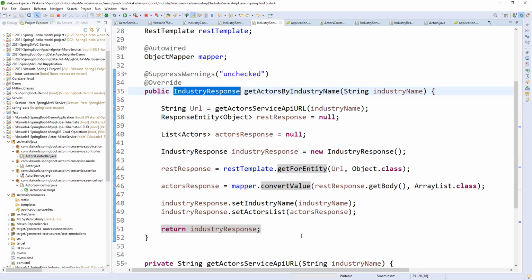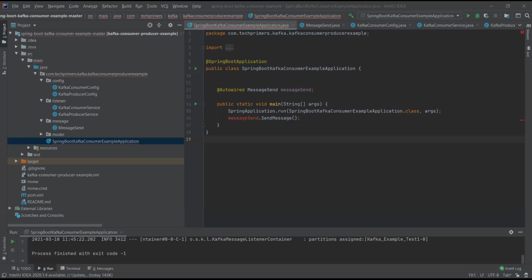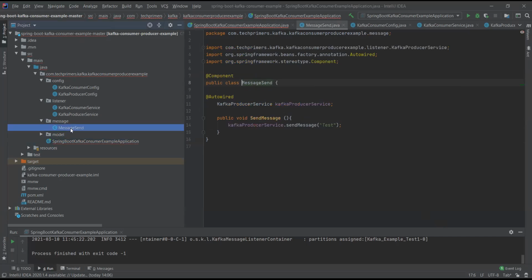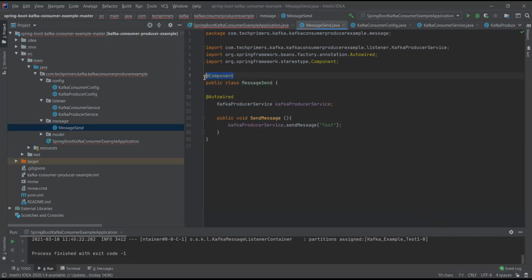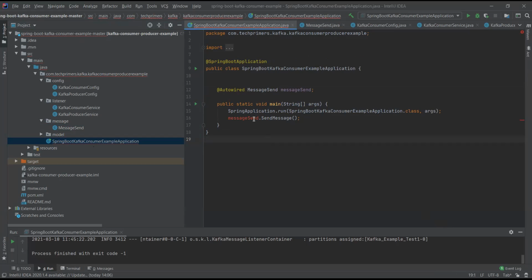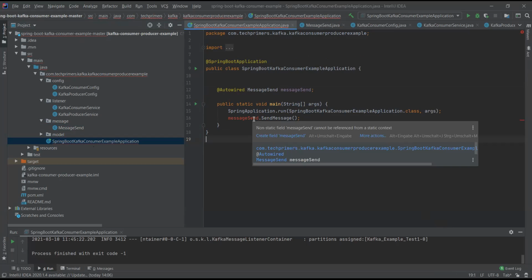Raju, do you have 2 minutes? I want to show what I've been doing. As you said, I'm sharing it. Can you see it? Yeah, I'm able to see. Okay, so this is the class component. As you said, I have this one, so I want to call this from the main class, but I'm not able to do it. It's just showing me this.